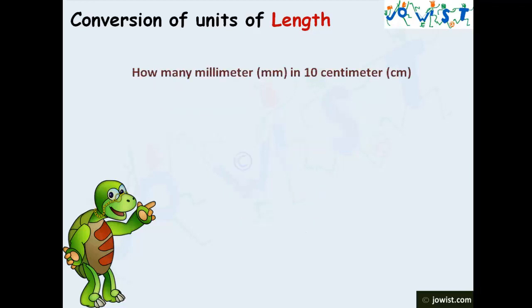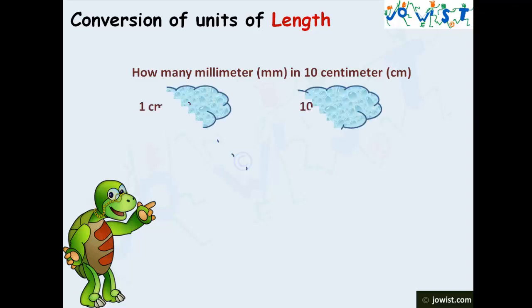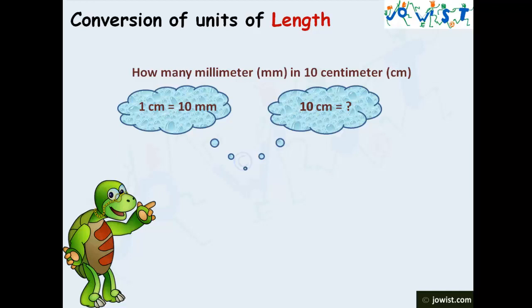Let's find how many millimeter is in 10 centimeter. To refresh, 1 centimeter is equal to 10 millimeter. So how much will be 10 centimeter in terms of millimeter? We will multiply 10 into 10 is equal to 100. Therefore, 10 centimeter is equal to 100 millimeter.